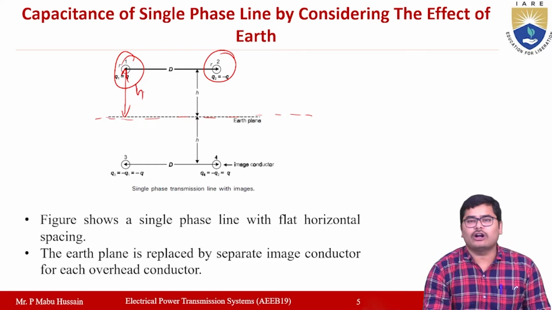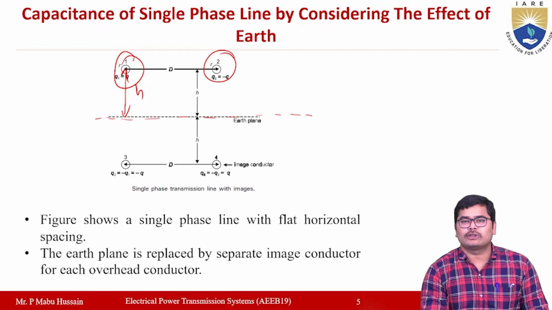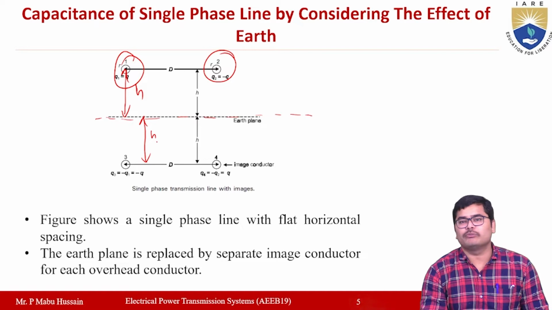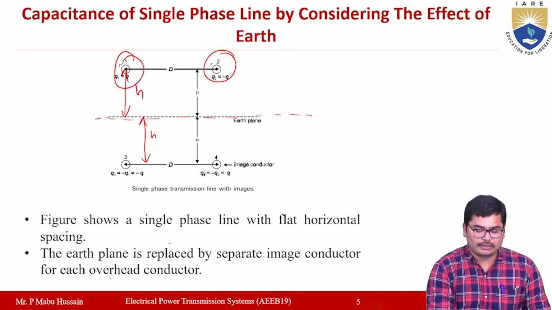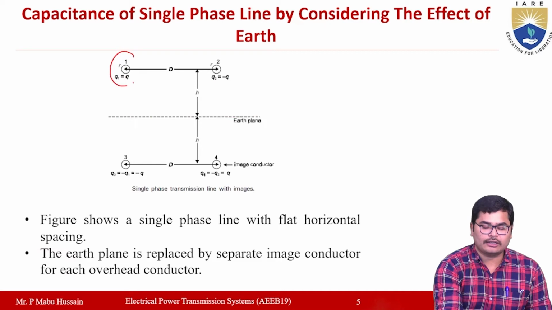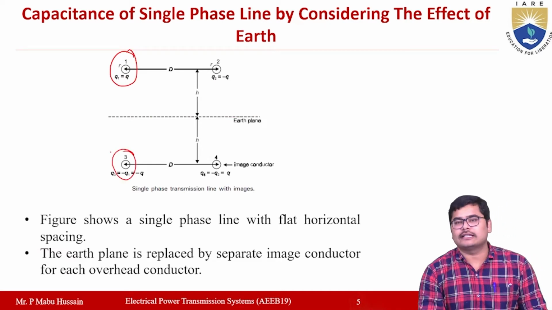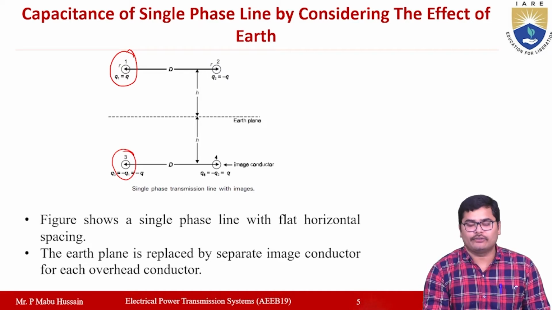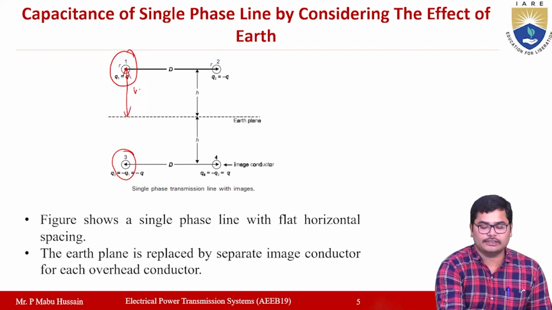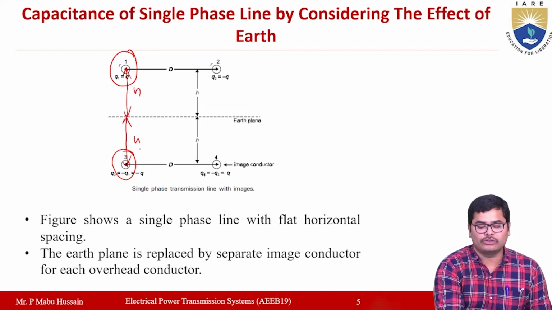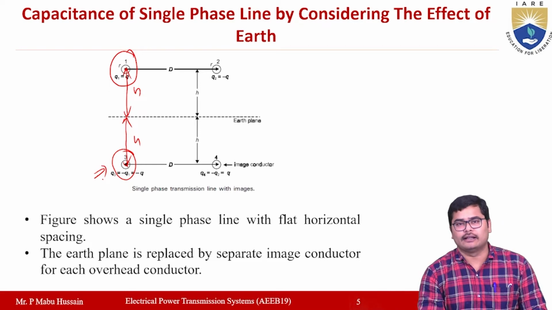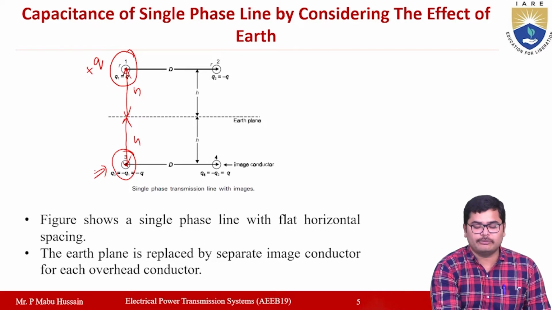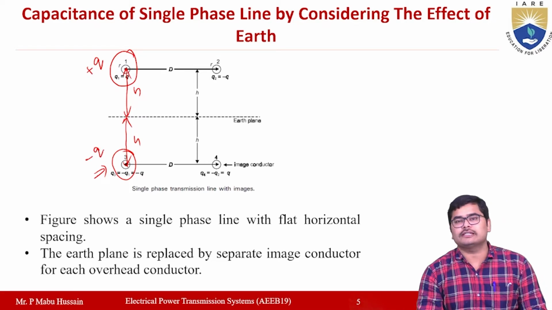So according to the method of images, you have to assume the same conductors at a height of h meters below the Earth. For conductor 1, you have to take the same conductor at the same height from the Earth plane. Conductor 1 is at a height h meters here, so at the same height below the Earth, you have to consider another image conductor. The charge on the conductor above the Earth is plus q, and this image conductor will have the opposite charge, which is minus q.